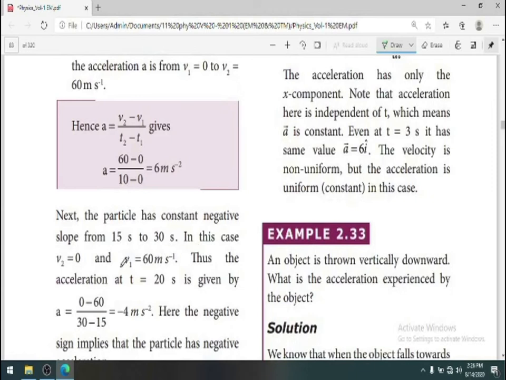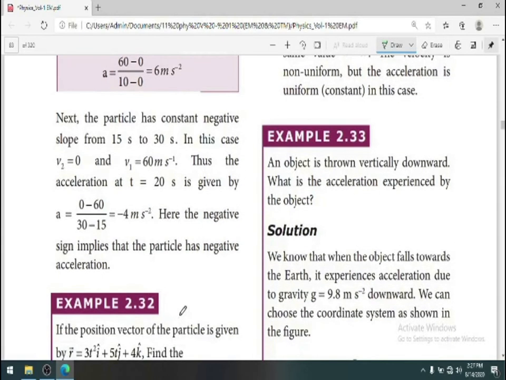In this case, velocity v2 is 0, v1 becomes 60 meter per second, and thus acceleration at 20 second we can write as 0 minus 60 divided by 30 minus 15, which gives you minus 4 meter per second square as the acceleration. Negative sign indicates that the particle has negative acceleration, nothing but retardation.